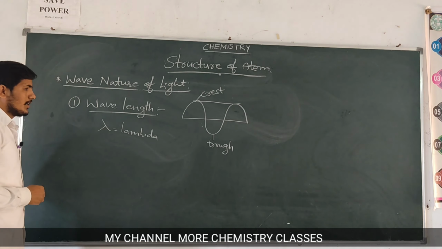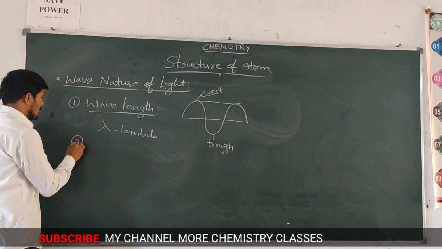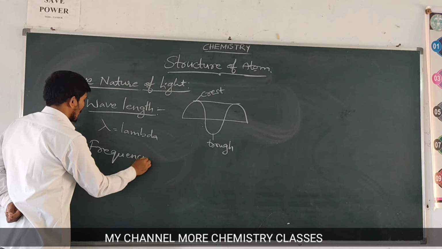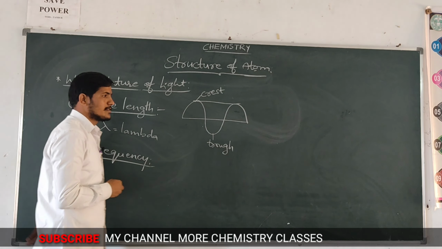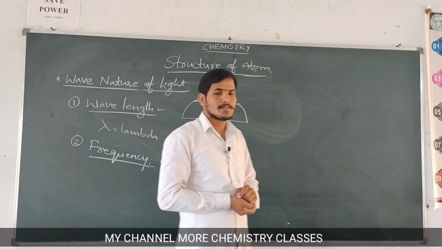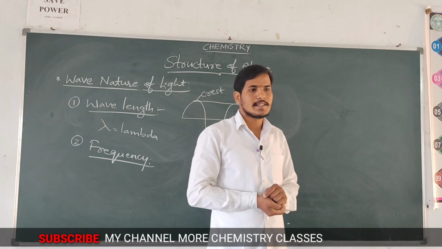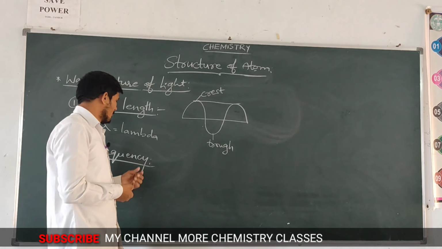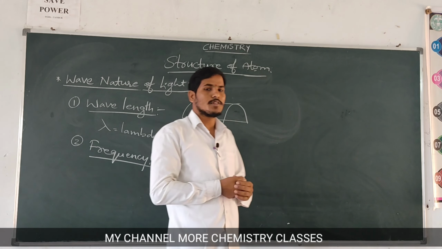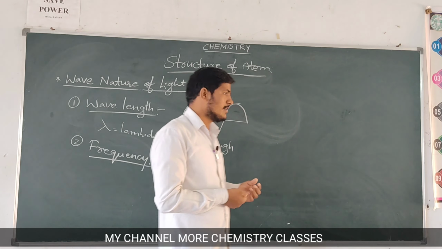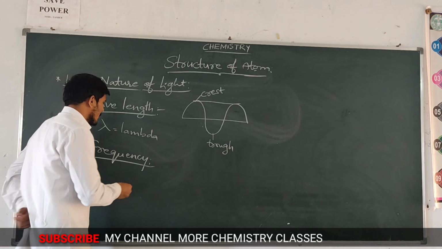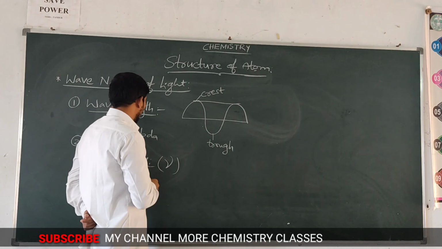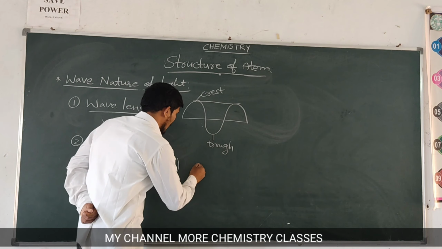Next, another important point is frequency. Frequency means the number of waves that pass through a given point in 1 second. Once again, the number of waves that pass through a given point in 1 second is called frequency. Frequency is denoted with nu.